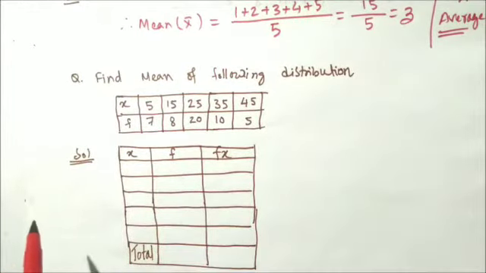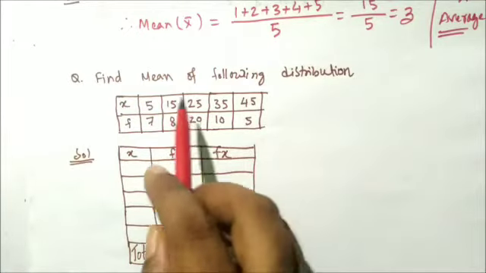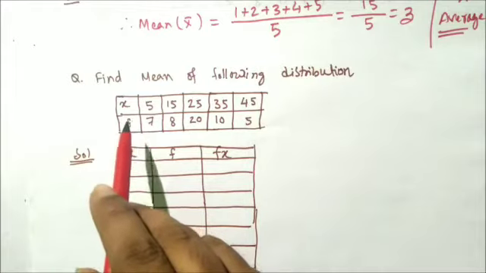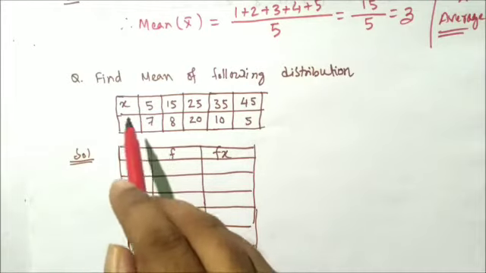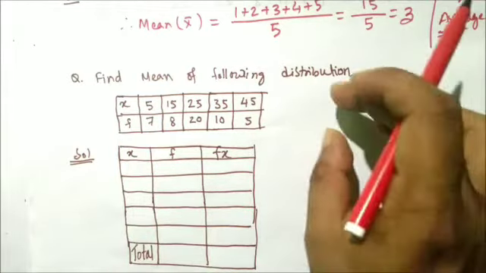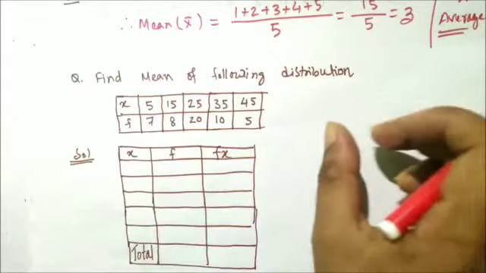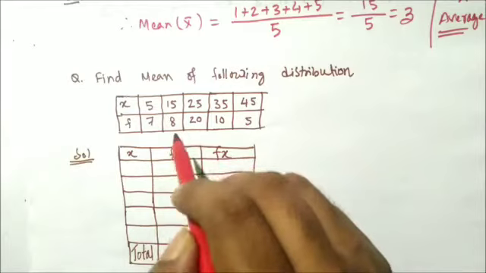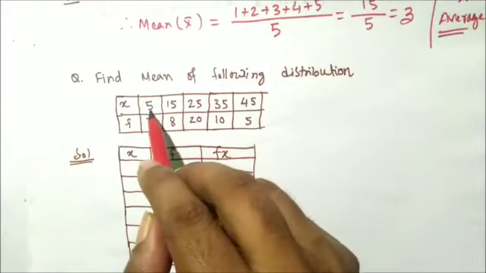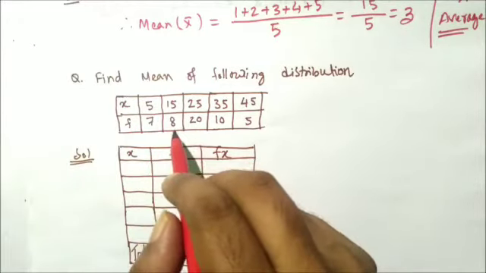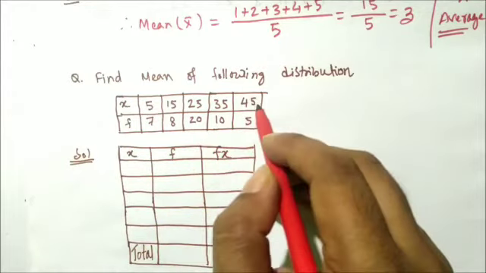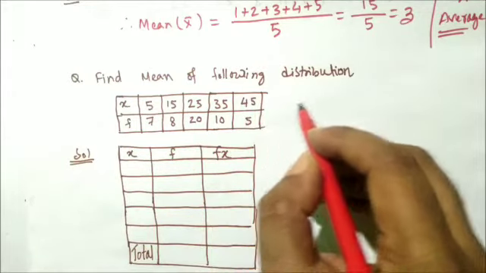Find the mean of the following distribution. Here you see a distribution is given, x and f. Actually f represents the frequency. That means in a given set of data, the data is not given in the question, but the frequency table is given. It means your 5 is occurring 7 times, 15 is occurring 8 times, 25 is occurring 20 times, 35 is occurring 10 times, 45 is occurring 5 times.